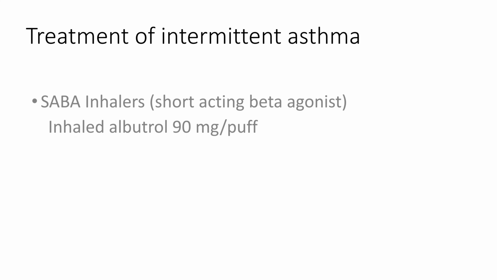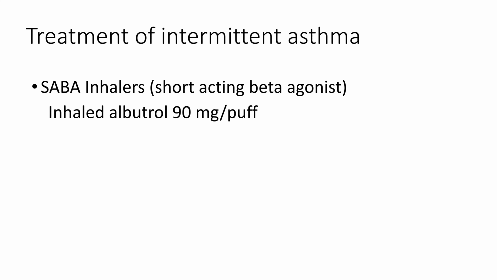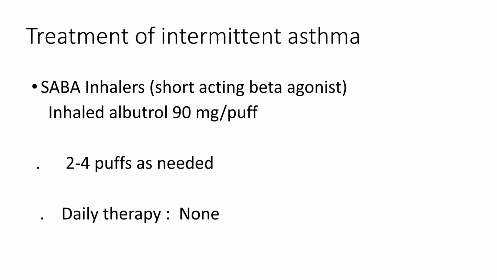First, we have to indicate short acting beta agonist inhalers, that is inhaled albuterol 90 mcg per puff. Next, 2 to 4 puffs as needed. As there are mild symptoms, we can give short acting beta agonist as needed, 2 to 4 puffs, and there is no need of daily therapy. So the treatment is easy. We just give short acting beta agonist as per the symptoms.